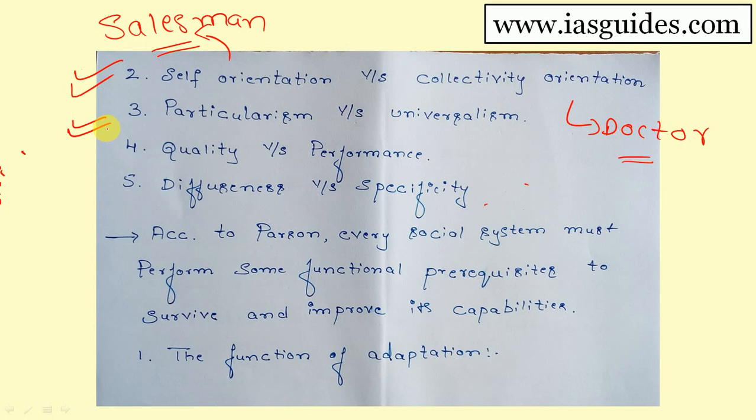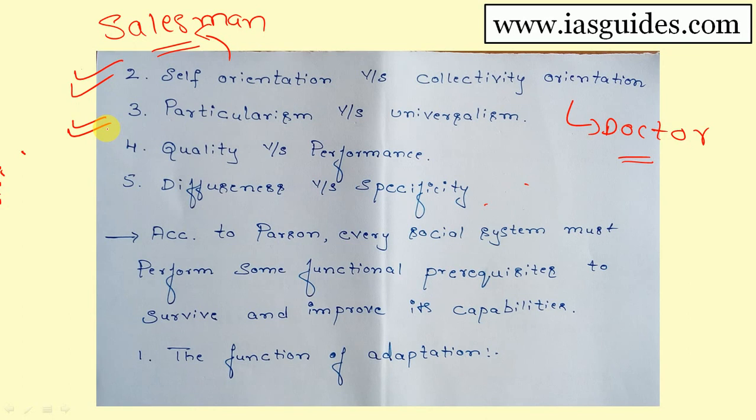And universalism means it's the opposite of particularism. That means highly generalized concepts are known as universalism. Example we can give: in school days, a teacher is expected to give marks to the students in a value-free orientation. That means the teacher should not be influenced by the students' values. Whatever the answers written by the students, the teacher should evaluate the answers in a value-free manner.